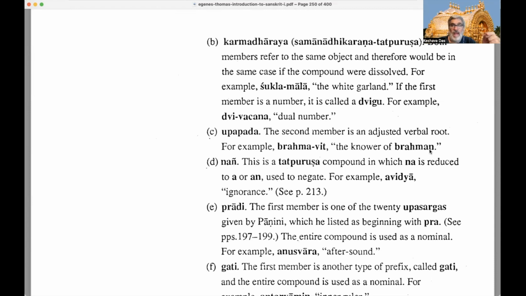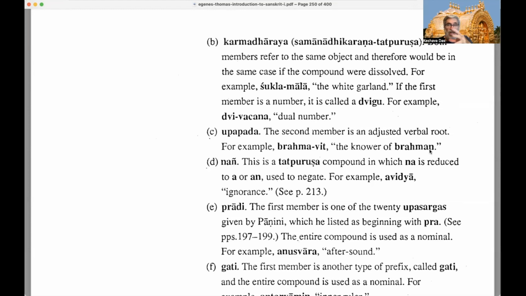So we have a Tatpurusha, which is a Samanadhikarana Tatpurusha, not a Vyadhikarana Tatpurusha, right? And then a type of Samanadhikarana Tatpurusha, a type of Karmadharaya, is called a Dvigu if the first member is a number, right? So for example, Dvivachana. Up until now, we said ekavachana, dvivachana, bahuvachana, which means singular, dual, and plural, and we've talked about that, right?